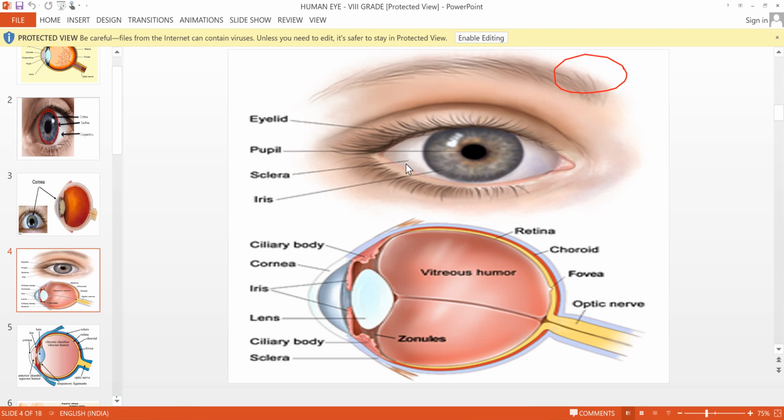So conjunctiva is outermost. Outermost, there is a transparent glass-like structure made up of some epithelial cells. That is called conjunctiva. And beneath that there is sclera.